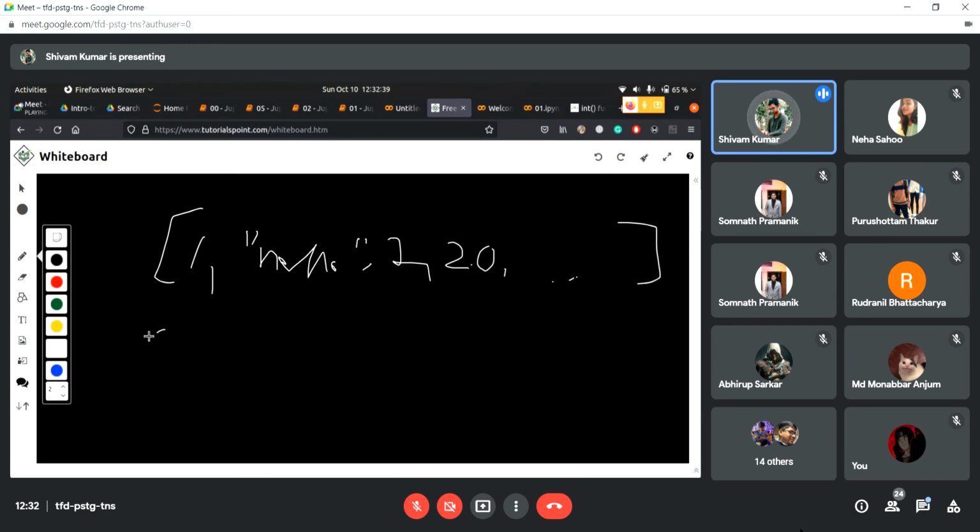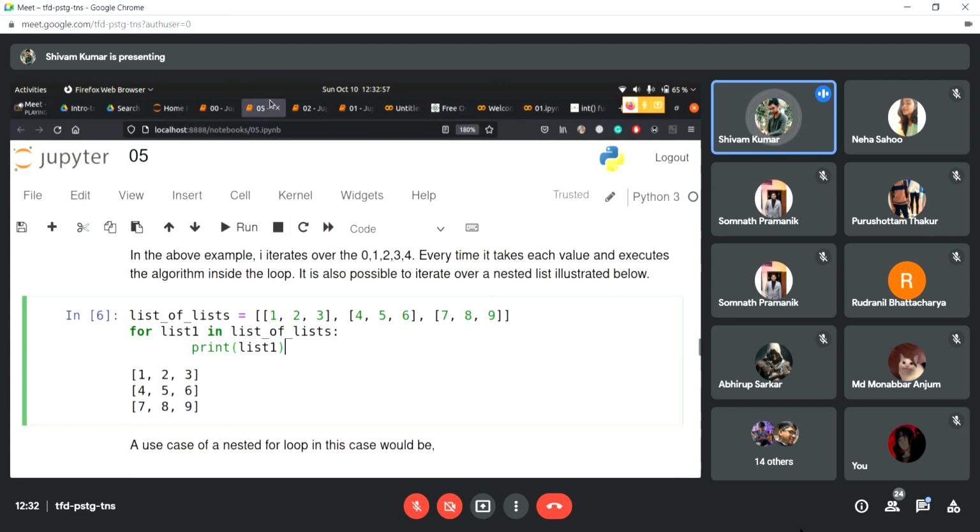Okay, and then we can have a list of lists, right? So this is your main list, and inside this you can have another list. You can have some elements, then you can have a collection of lists inside a list. Okay, so that is how lists work. So maybe I have three lists inside a super list, right? So that is how lists work.